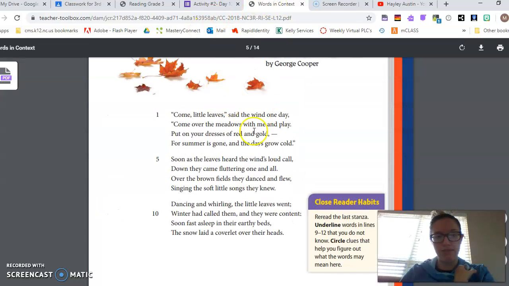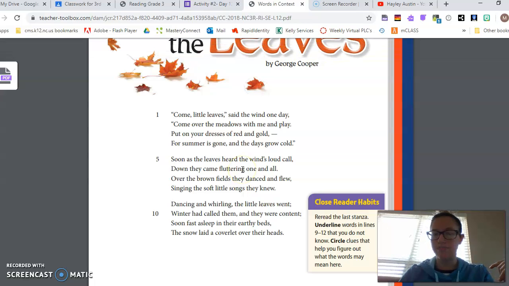So I have line 5. So after line 5 is line 6. Down they came fluttering one and all. So what is the word fluttering telling us about the leaves? As of down they came fluttering, it's telling me how the leaves, what? How they sound? How they smell? No, it's telling me how they move, right? Down they're fluttering. So fluttering is a word that's describing their movement.